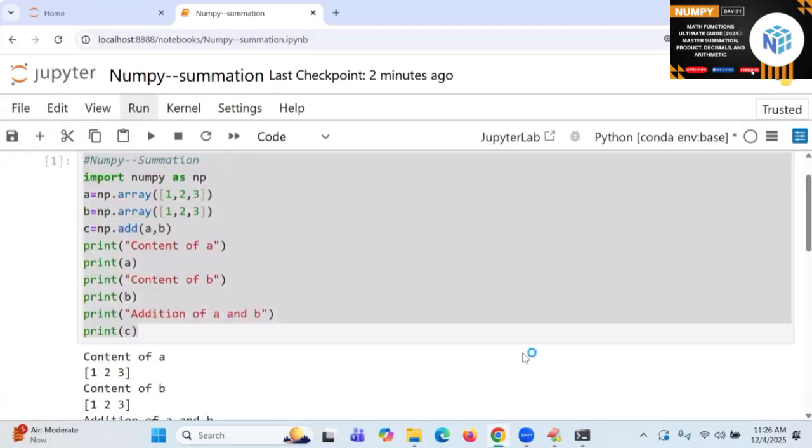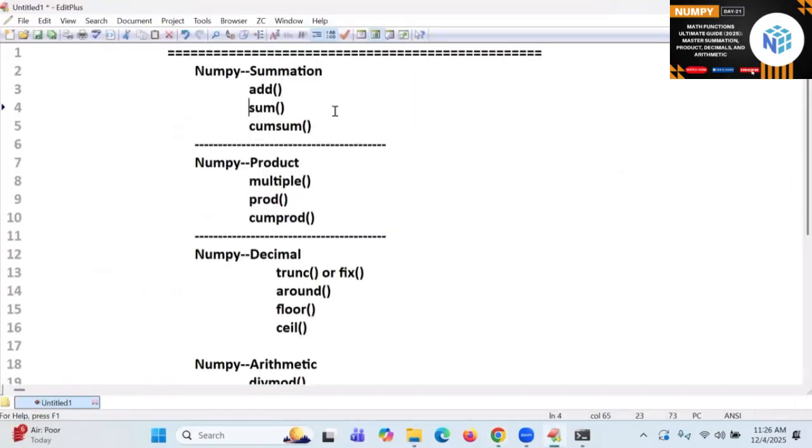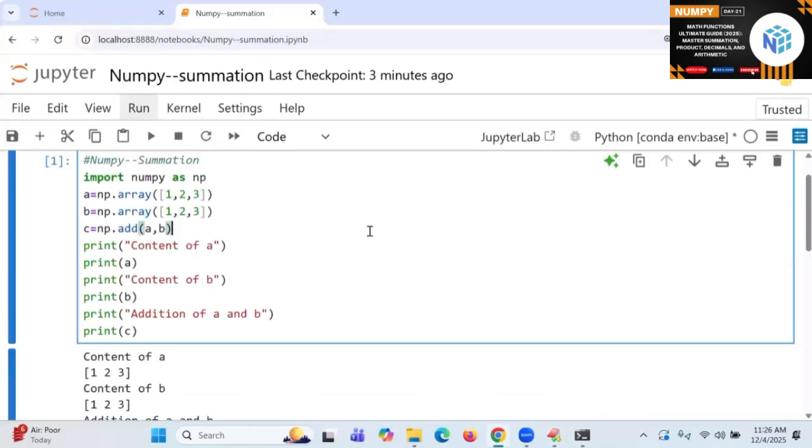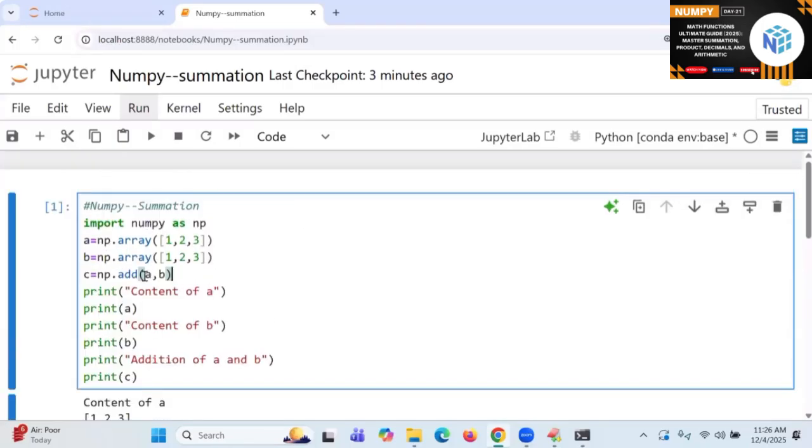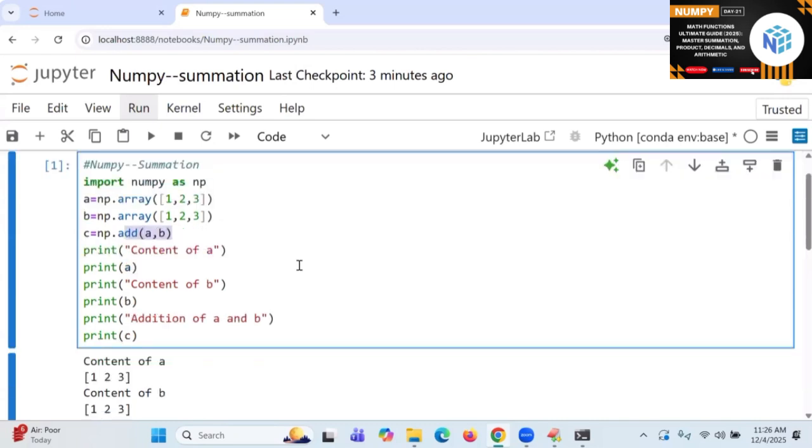Today our main concern is about what? Sum. Add function already you know. Sum function we are going to apply. Even in general awareness, sum is different from add. Add is for element wise addition, adding of two values simply. See the syntax also, very, very important.